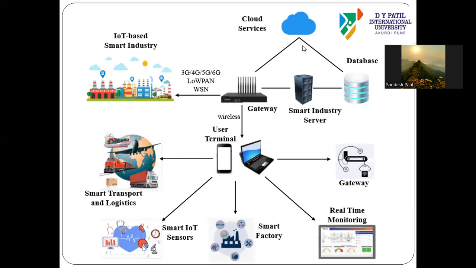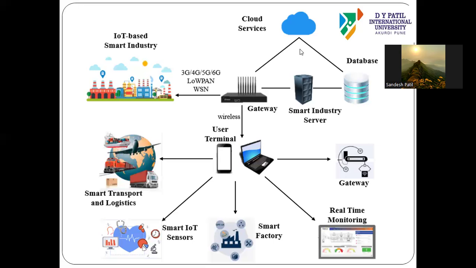Then we have cloud computing. Basically, what is the use of cloud computing? It is secure and scalable storage for industrial data, and it enables remote monitoring. So we can share the data from one factory to another factory, and we can also store the data. Suppose in the design industry, we can share our design. At larger scale, people discuss simulation worldwide at different locations, and they suggest improvements in designs.